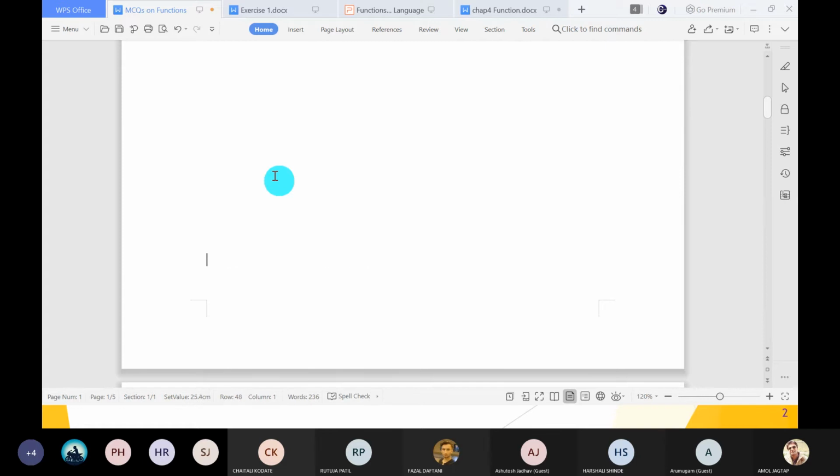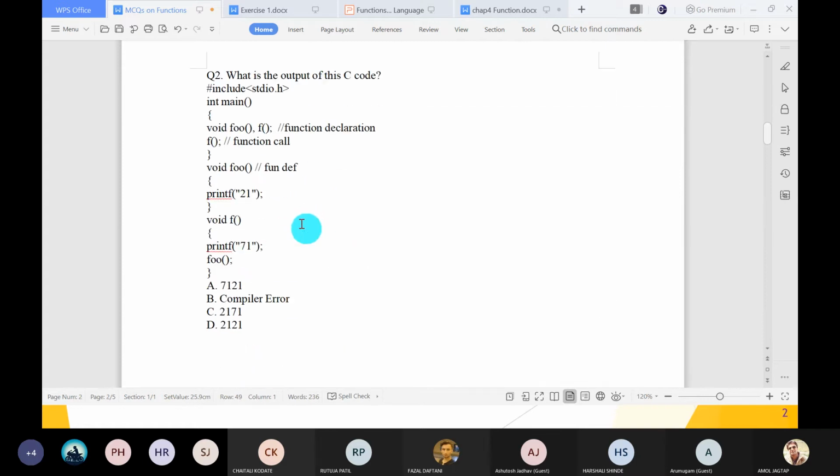Okay. So second, tell me the output. Here, hash include stdio.h, main function. Okay. Function declaration, foo and f. These are two functions. This is the definition of the f function and this is the definition of the foo function. And this is declared inside the main function. Is it possible?